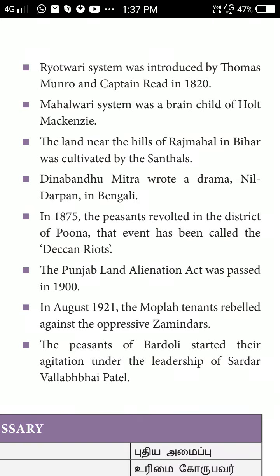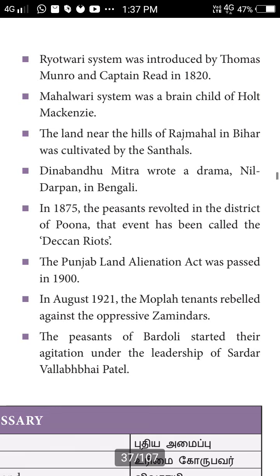The Mahalwari system was the brainchild of Holt Mackenzie. The land near the hills of Rajmahal in Bihar was cultivated by the Santhals. Dinabandhu Mitra wrote the drama Nil Darpan in Bengal. In 1875, there was a peasants' revolt in the district of Pune. That event has been called the Deccan Riots.